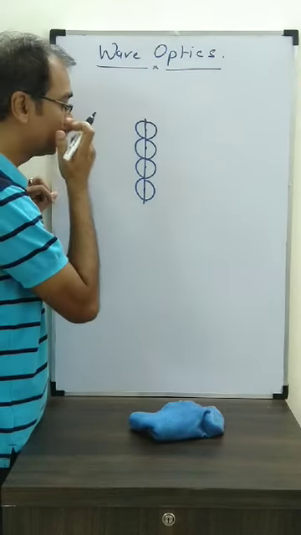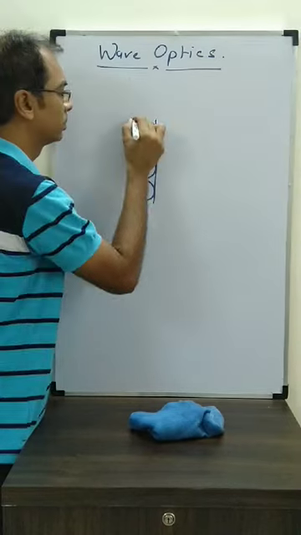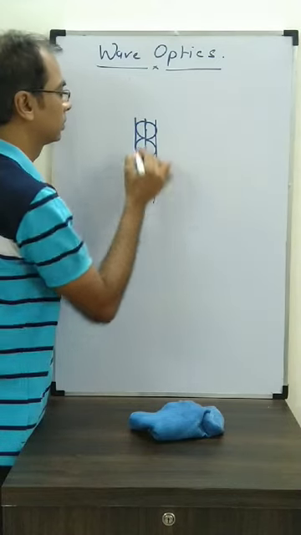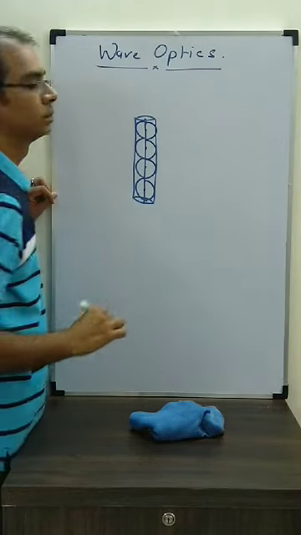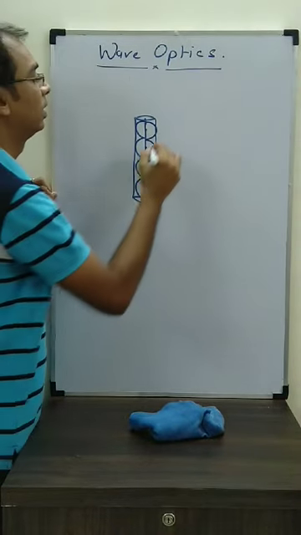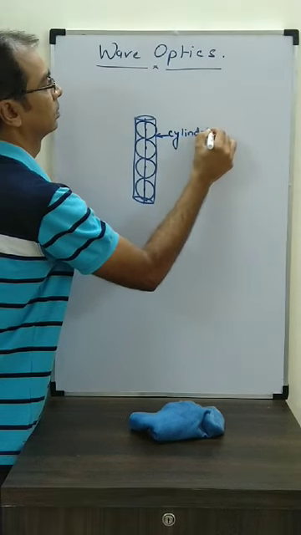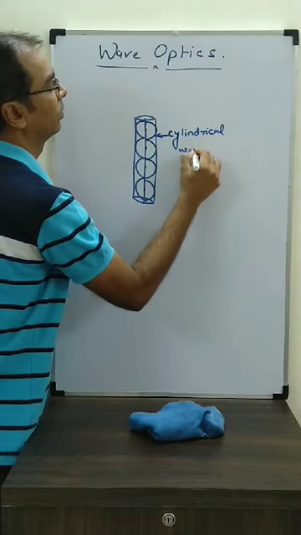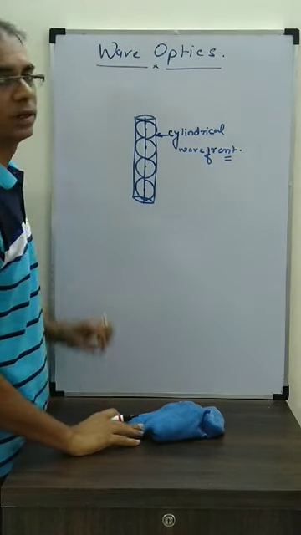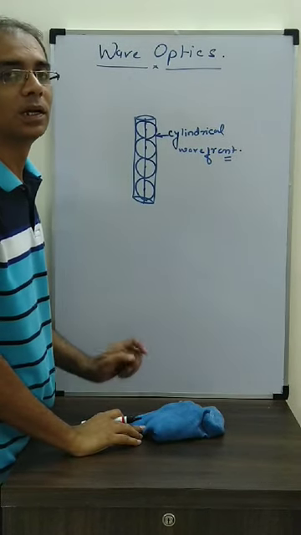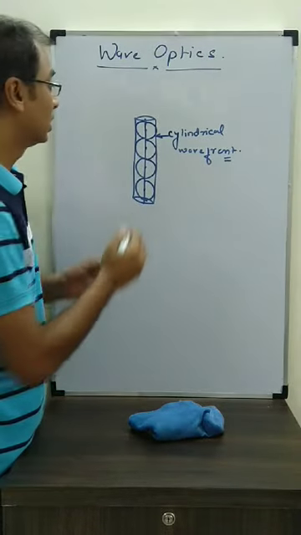So when we join them, what shape are we going to get? This is the shape. It's a cylindrical wavefront. So whenever there is a line source, the wavefront that we get is a cylindrical wavefront. Let us discuss this one also.